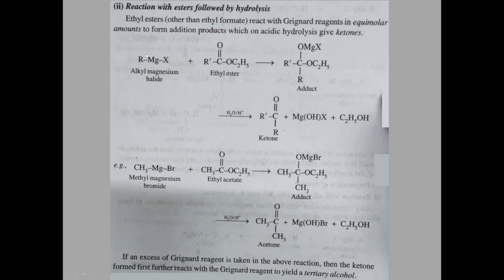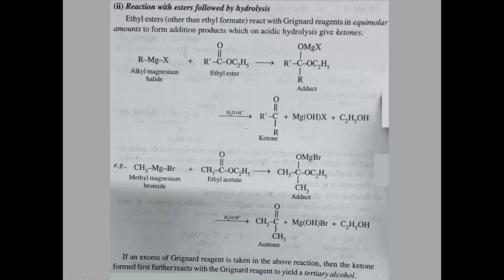As we had seen earlier, the reaction is taking place exactly the similar way that we had seen in the last slide. The negative charge on the organic part of Grignard reagent will attack the carbon of the ethyl ester, and then the carbon double bond oxygen pi bond will move to the oxygen, so that will be O minus, it will pick up MgX. So that is what we are getting here, an adduct.